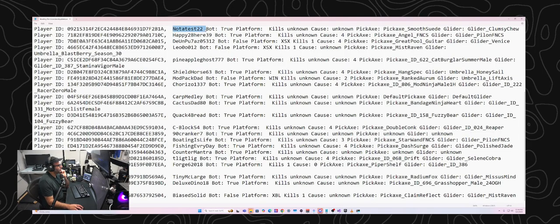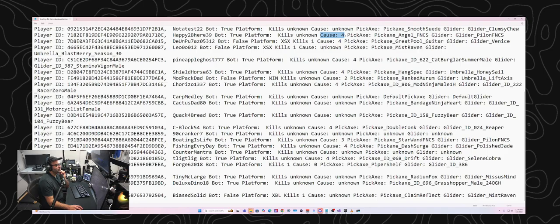Their name is not a test 22, definitely a bot. No platform, kills unknown. So there's no value in their kills field, and so I'm assuming that kills must be null until maybe something is in there. So maybe we should just have it default to 0 if there's nothing there. Death cause unknown, so we didn't get a death cause value.